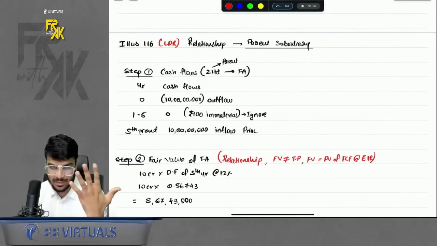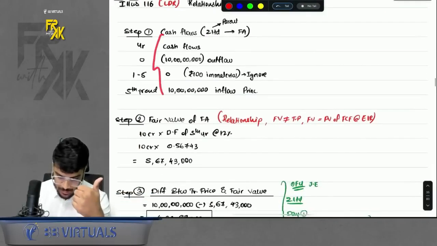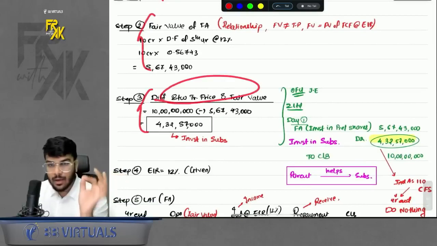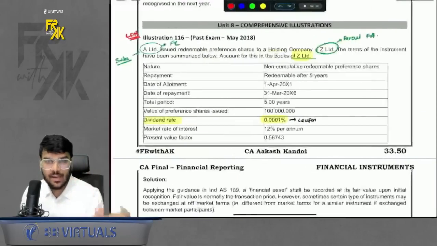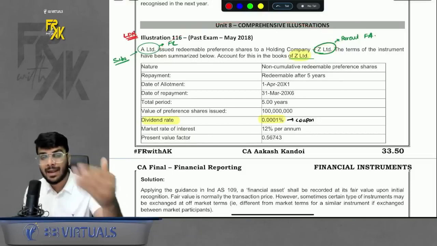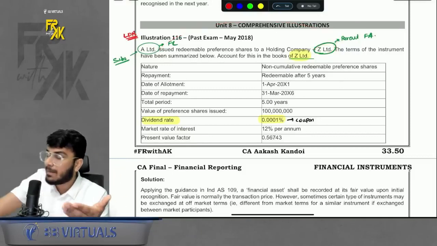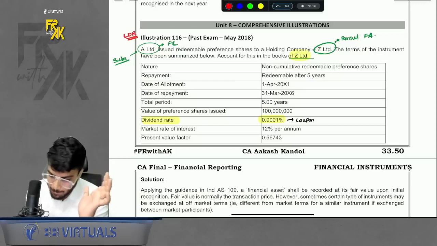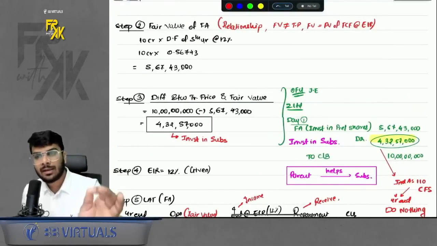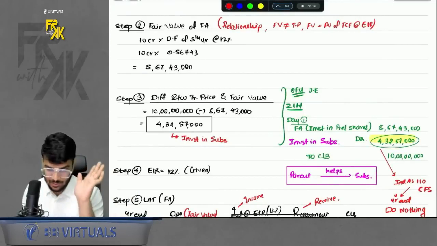Again, how many steps? 5 steps. Step 1, cash flows. Step 2, fair value. You will compute the fair value. Step 3, difference. Now, what will you account for the difference as? If the relationship is of parent subsidiary, where the parent is helping the subsidiary, how come parent is helping? Because parent is giving the money to subsidiary at a lower dividend rate. So parent is helping subsidiary. Whenever the parent helps subsidiary, it is called an investment in subsidiary. We already discussed the logic also behind this, right?